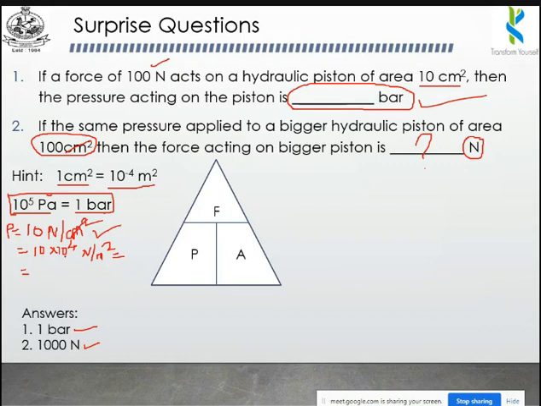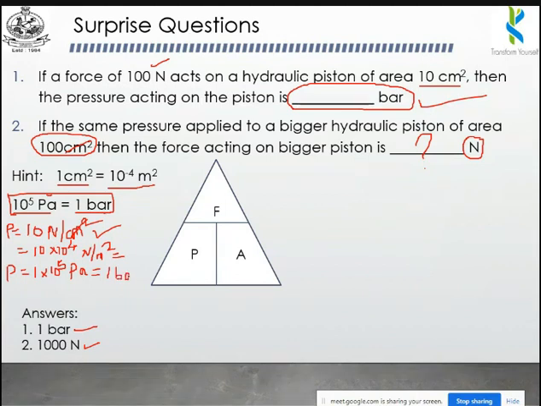10 into 10 to the power 4 can be converted into 1 into 10 to the power 5 pascals, because 1 Newton per meter square is equal to 1 Pascal. So 1 into 10 to the power 5 Newton per meter square is equal to 1 into 10 to the power 5 Pascals. You know that 10 to the power 5 Pascals is equal to 1 bar. So we have a pressure of 10 to the power 5 Pascals, which is equal to 1 bar.